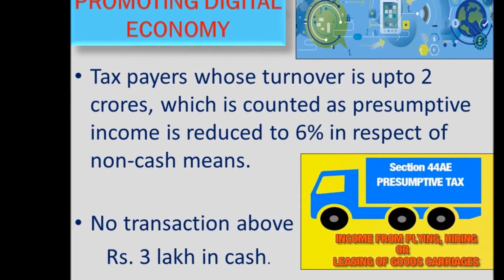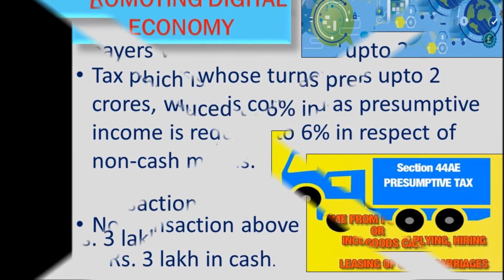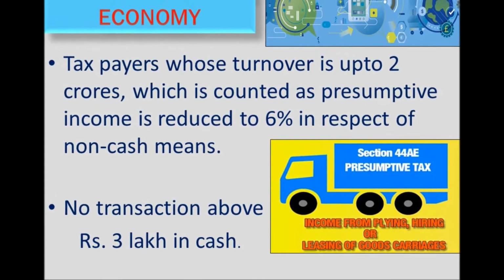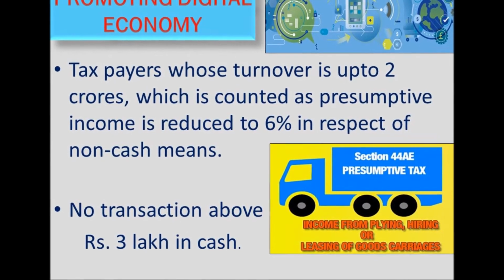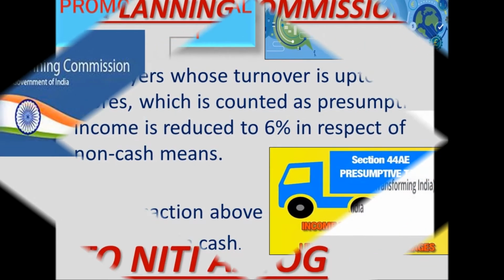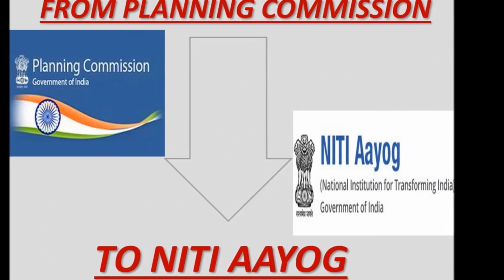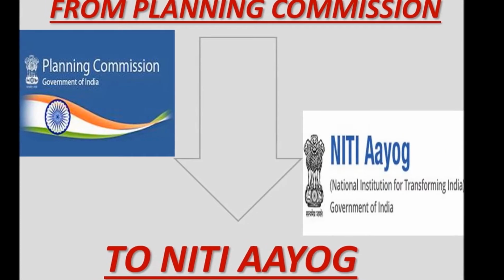And the second point is pretty self-explanatory, that is, you cannot make any transactions of above rupees 3 lakh in cash. Any transaction above 3 lakh rupees has to be made on a non-cash basis like bank checks or electronic fund transfer, etc. From Planning Commission to Niti Aayog, there is a sea change.